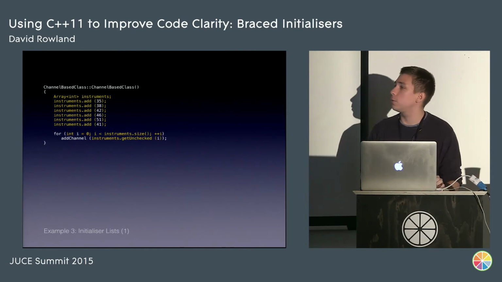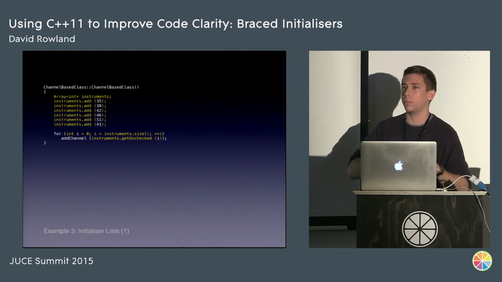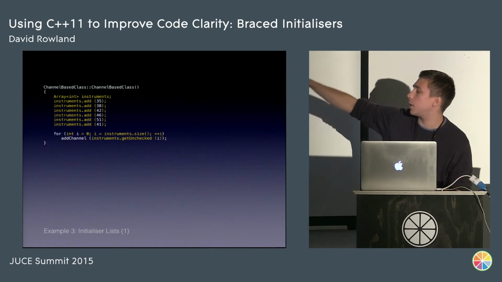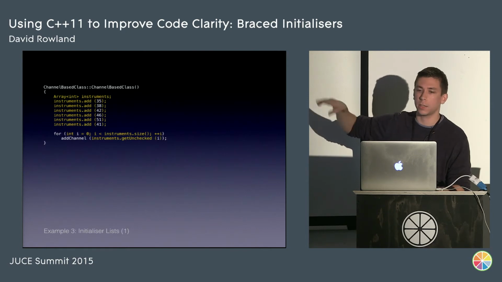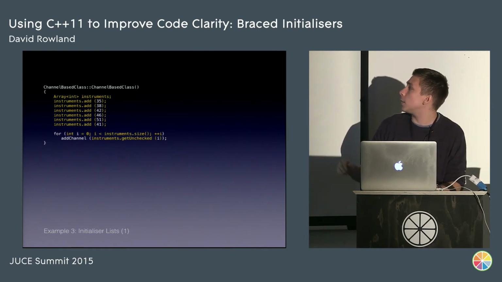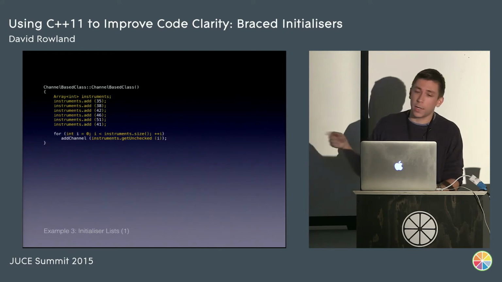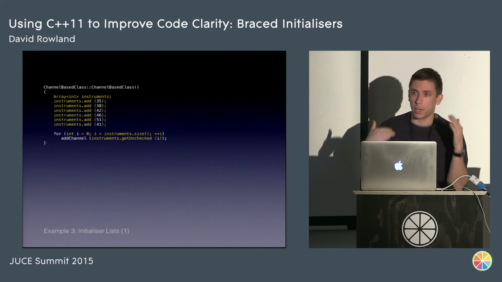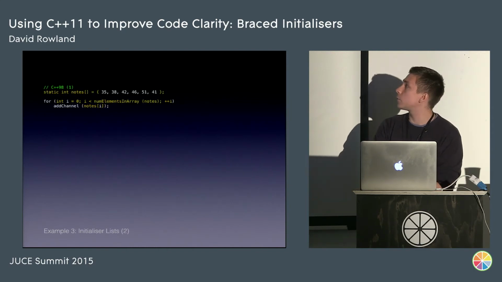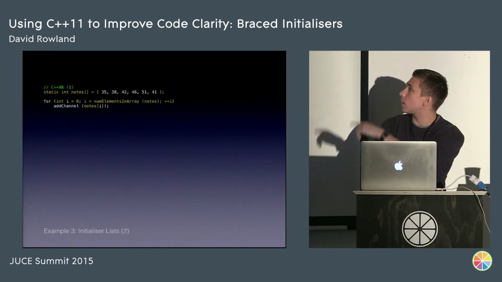So if you create an empty one, it will go, oh, you probably don't want an empty one, we'll give you some default MIDI note numbers. So these 35, 38 are the MIDI note numbers for kick, hat, snare, those kind of things. So what we're essentially doing is iterating over this array and then calling the add channel function to populate our clip. So what you're more likely to do is write something like this using a C-style array with the numbers in,